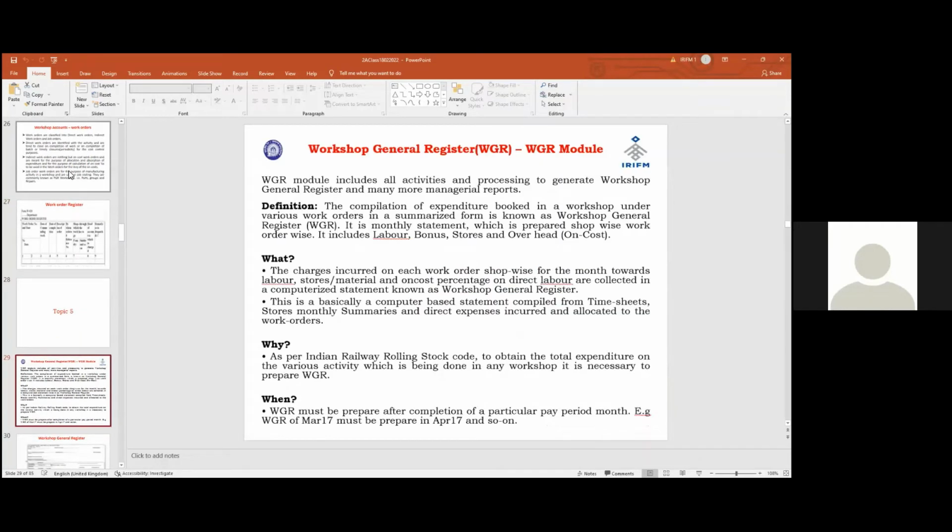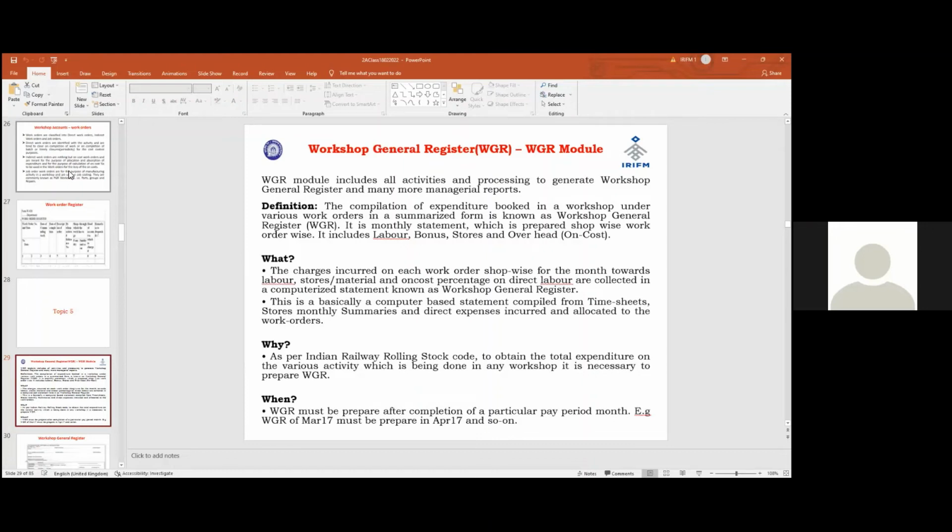WGR, now with WAMS, the workshop accounting management system, has come. लेकिन मैं definition बताऊंगा. What is a WGR? The compilation of expenditure booked in a workshop under various work orders in a summarized form is known as workshop general register. Summary करना है, पूरा मिला के summarize करना है. That is known as workshop general register.